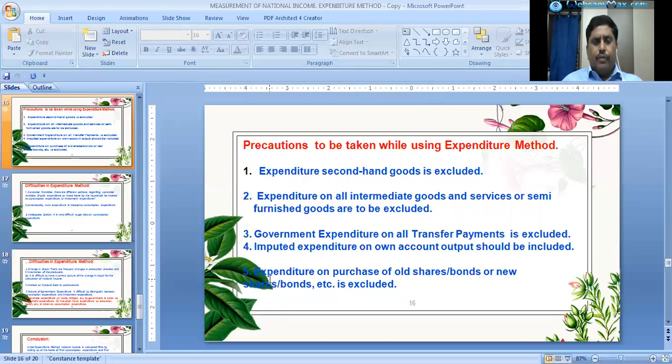And coming to the fifth point, expenditure on purchase of old shares, bonds, or new shares and bonds, etc. is excluded, because it is not payment for goods and services currently produced. It shows mere transfer of property from one person to another. Likewise, gifts from abroad, which bring transfer payments, are not included. Okay.